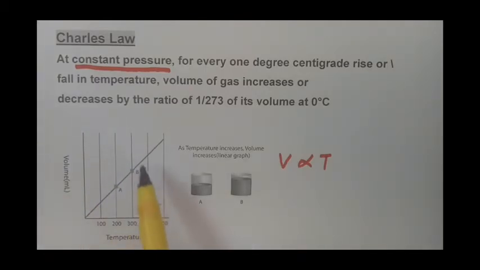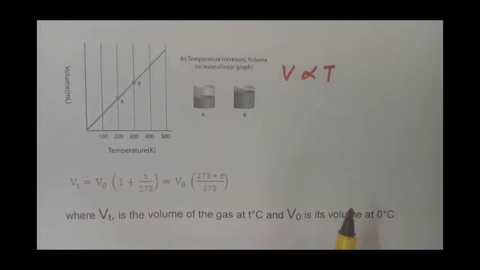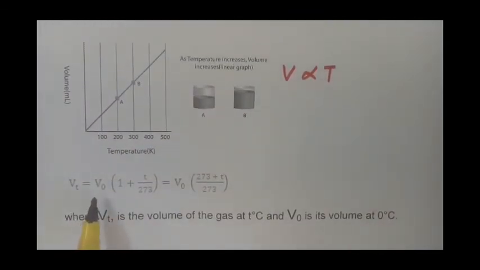So this is shown here in the diagram, and the equation for this is given by Vt is equal to V0 times 1 plus T by 273, where Vt is the volume of the gas at T degree centigrade, and V0 is the volume of the gas at 0 degree centigrade. So this is about Charles' law.